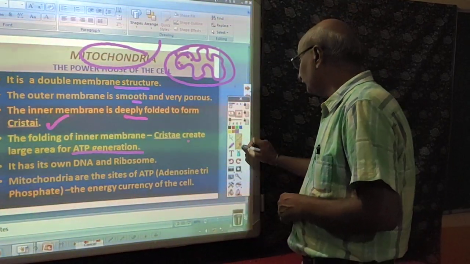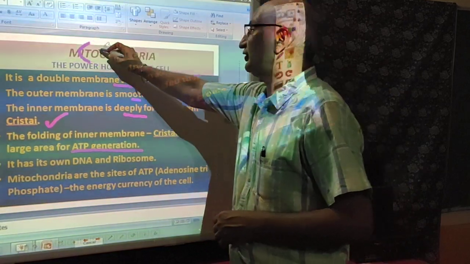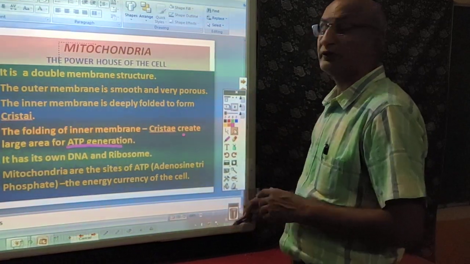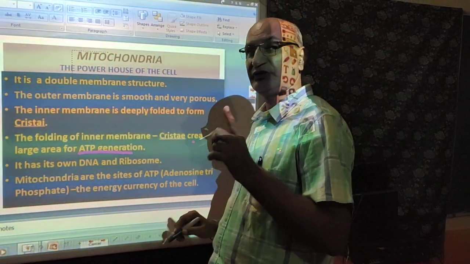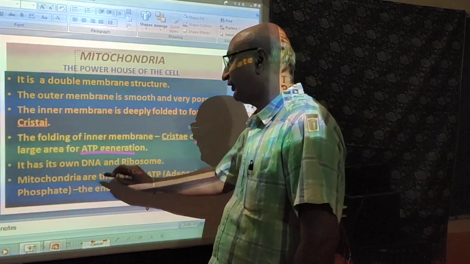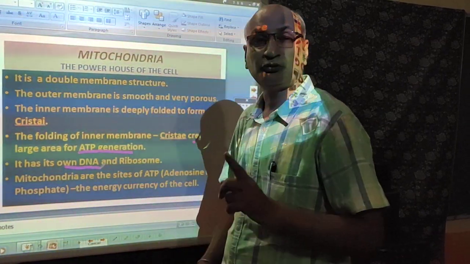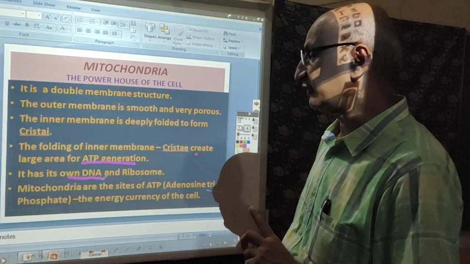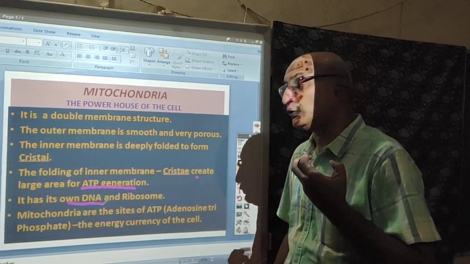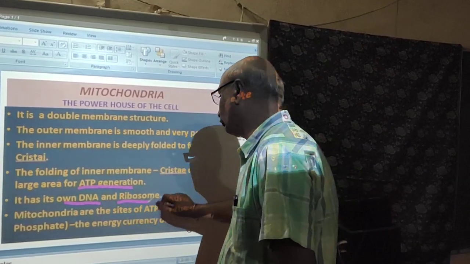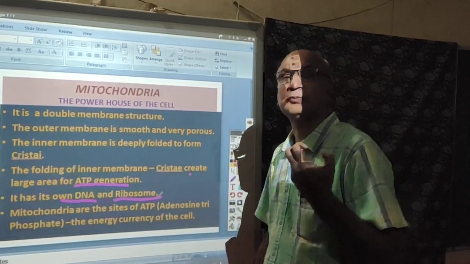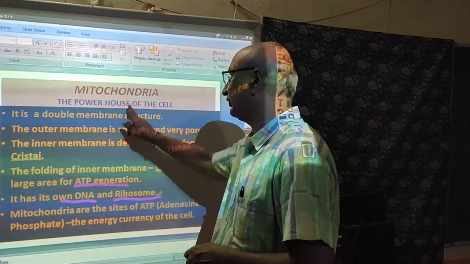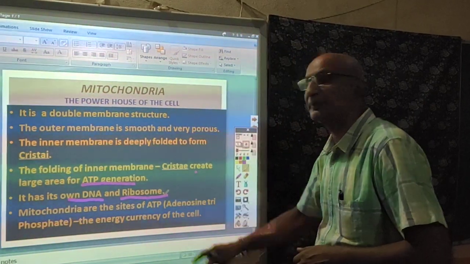Now, one of the characteristic properties of mitochondria, dear students, is that, as we will see later on, mitochondria, along with some other organelles, have their own DNA. It is a typical organelle along with plastids, as we will discuss later on. So they have their own DNA and ribosomes. The ribosomes present in prokaryotic cells are similar to those found in the mitochondria. So you have to remember this thing.